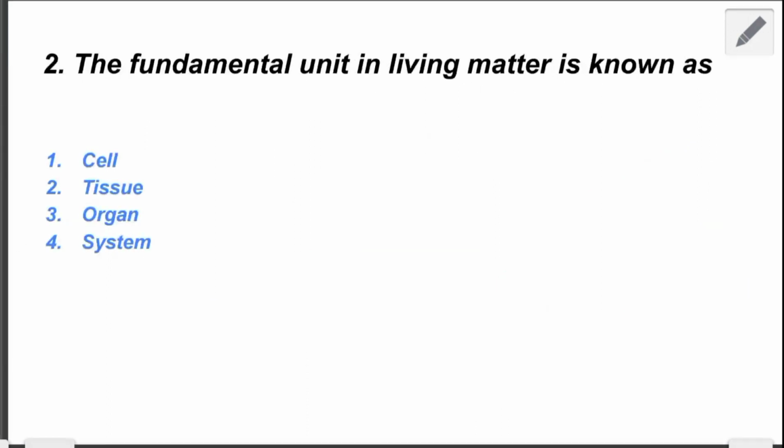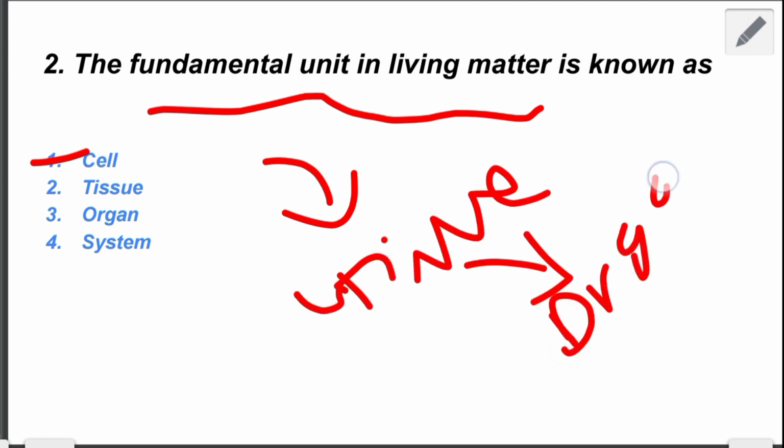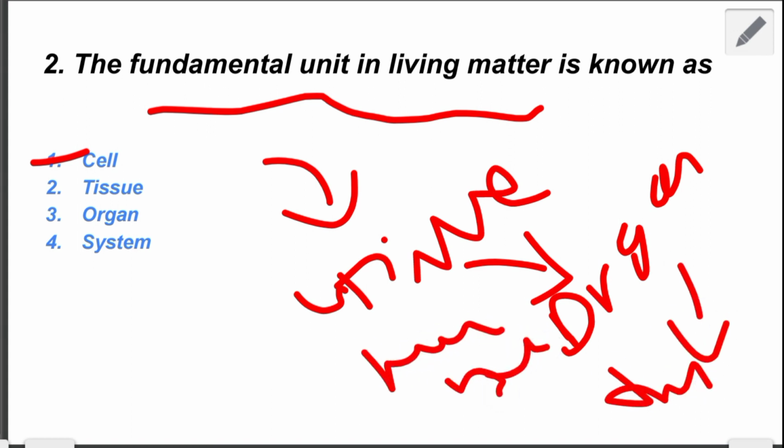The second question which is given: the fundamental unit of living matter is known as what? The right answer of this question is cell. Cell is also called the fundamental, structural and functional unit of life. When cells bind together they form tissue, when tissues bind together they form an organ, and when organs bind together they form a system, including the nervous system, digestive system, endocrine system, and different types of systems present in our body.